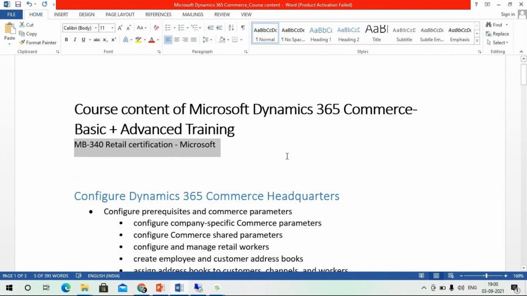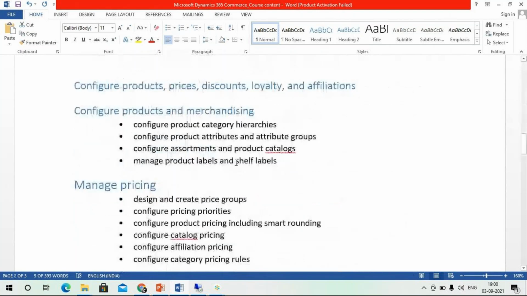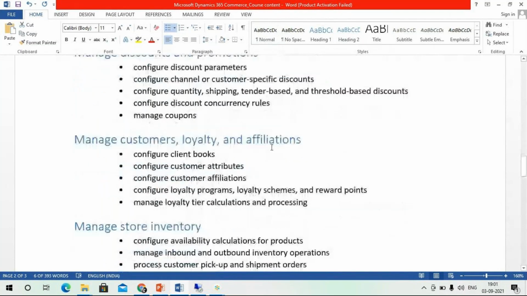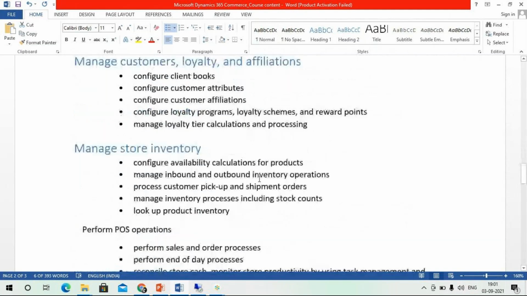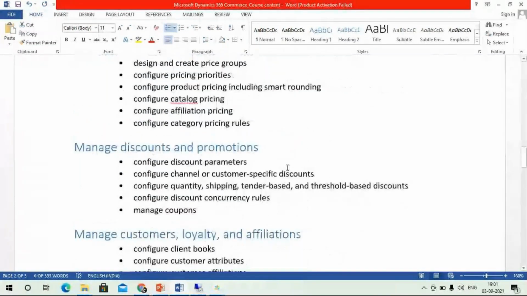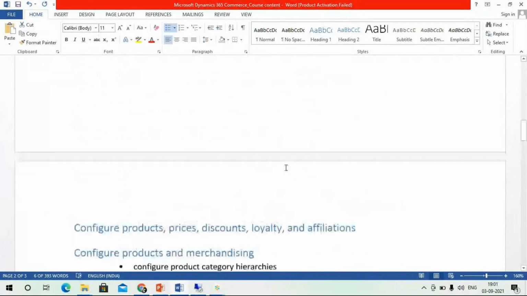Each and every component will be discussed in detail. At the end of the session, you can refer to each one, and if anything is missing, we can discuss it in detail also. If you want to add any other content, that will be part of your custom content, which will be discussed offline as per the training program designed. We will cover how to create your store, loyalty cards, gift cards, customers, discounts, and how you will manage prices and assortment. There are multiple concepts.